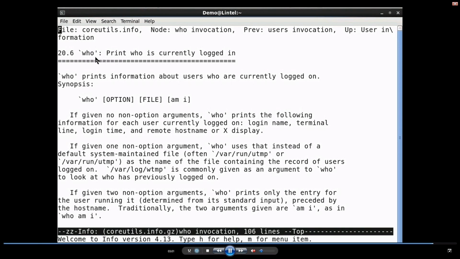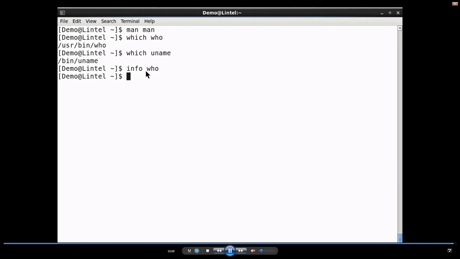This is the information of who command. So, this is another way of displaying the help of any command. We have typed info and who and we got that output.